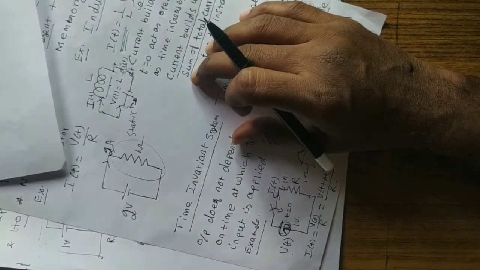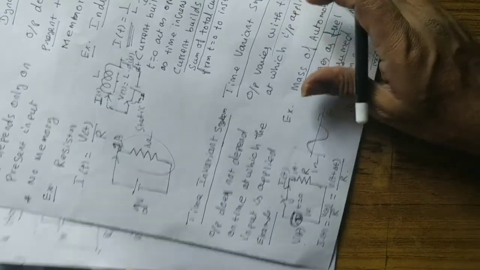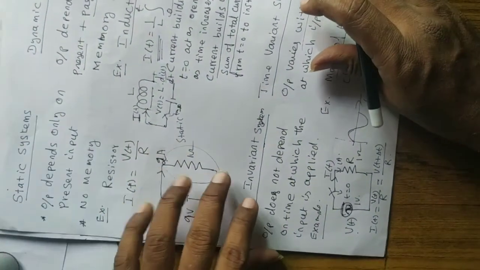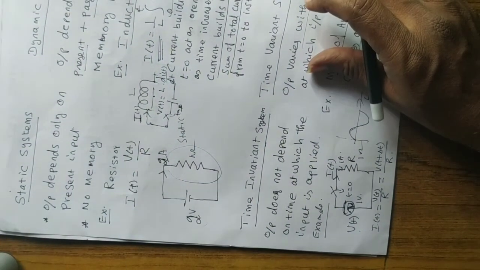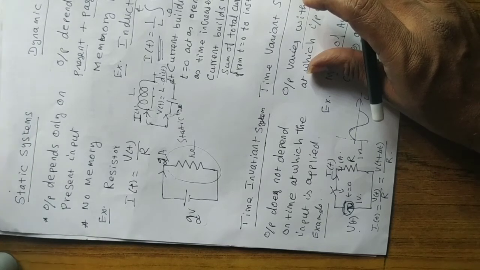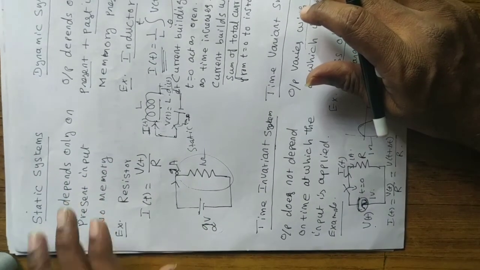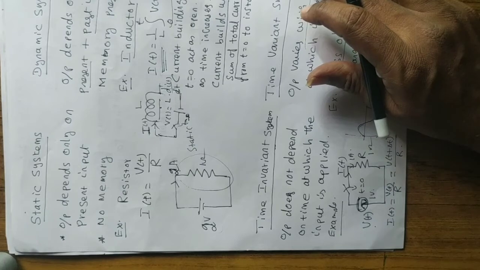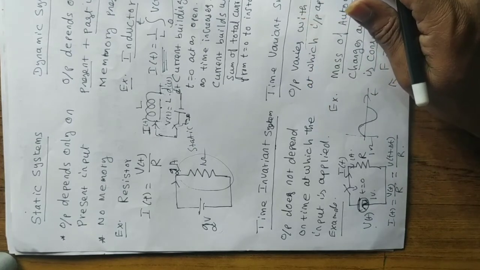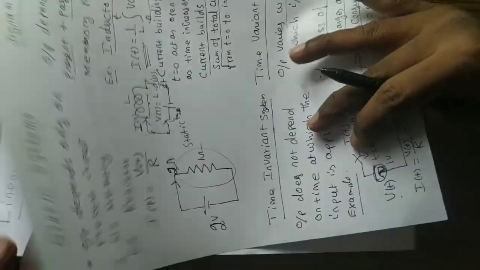And see, now we have discussed so far what is system, what are the different types of physical systems, and with respect to the behavior of the system, input output characteristics of the system, we can classify the system as a linear and non-linear system. And with respect to the present and past input behavior, static and dynamic system, and time invariant and time variant system. And one more classification is causal system and non-causal system.